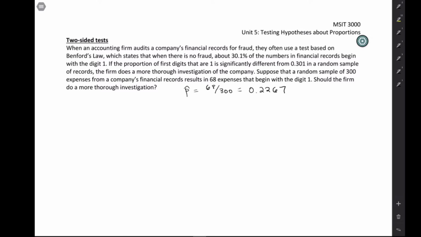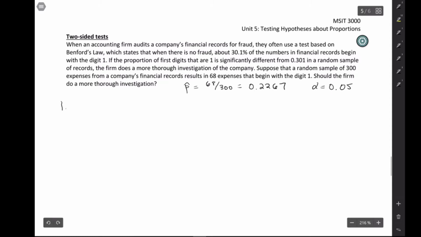And to decide whether our evidence is strong enough, we're going to need an alpha level. I should have put this in the question, but I'll go ahead and give it to you now. We're going to assume the alpha level here is 0.05. That's a pretty common one. All right, let's go through that 5-step process.